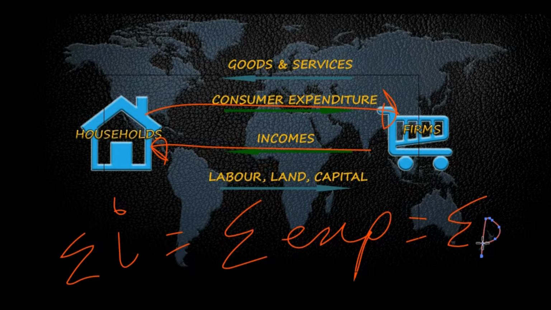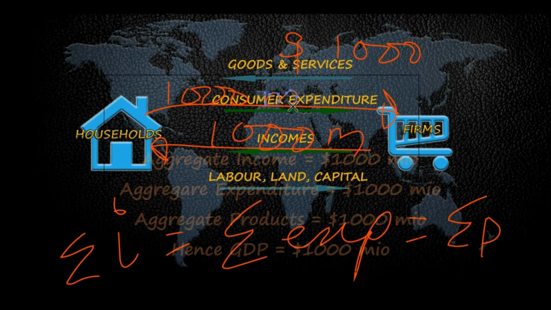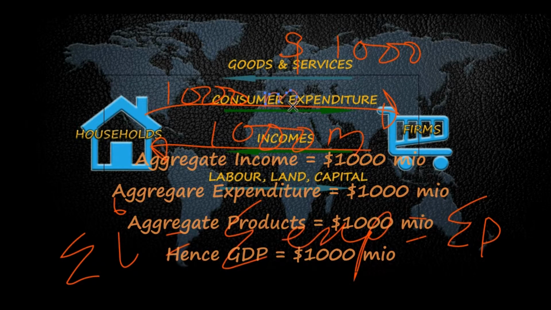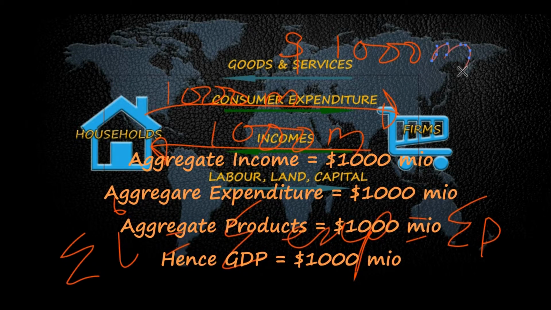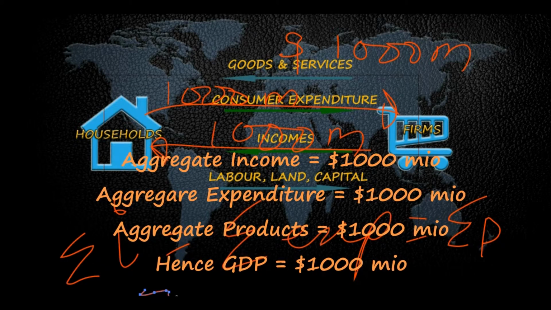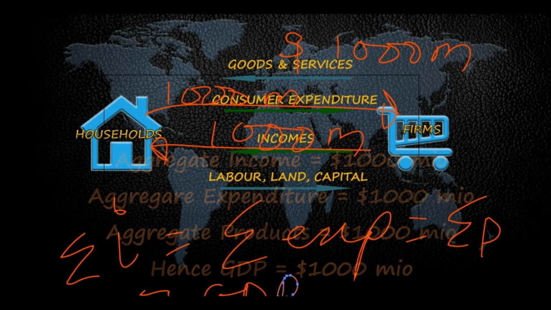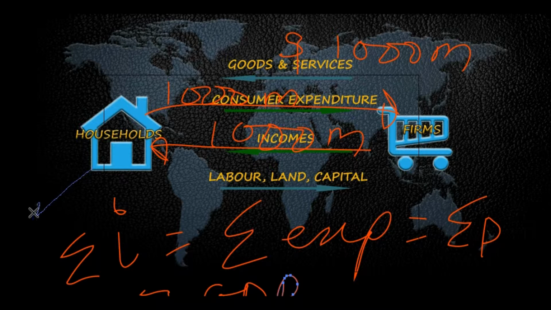So in our country, the aggregate income is $1,000 million that households earn for that year. They spend it all on fruits and vegetables. So the expenditure is $1,000 million. And the total production by farmers is also $1,000 million. Now, this is a simple economy, and one might argue that households in reality save a part of their income, and not all is spent on consumption. So therefore, let's look at a slightly more realistic world of savings by households and investments by firms.